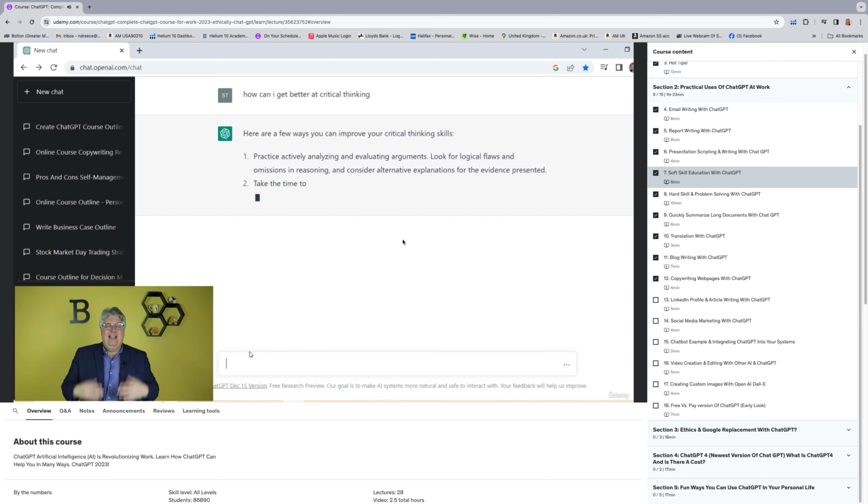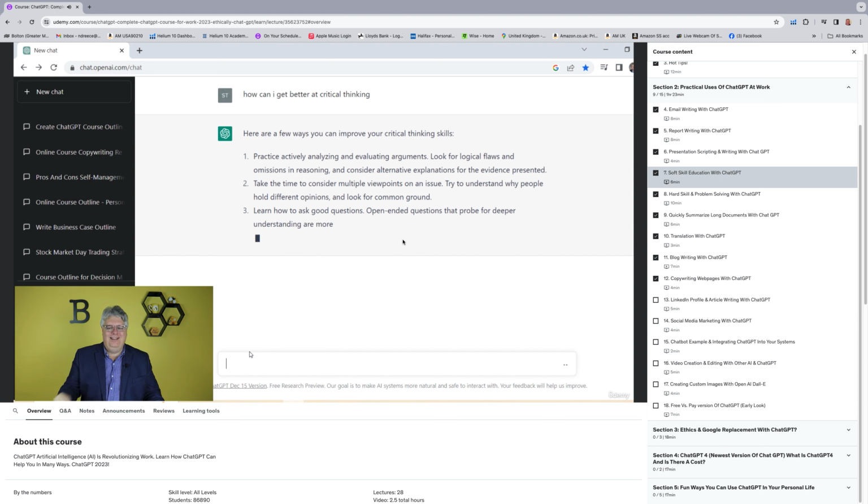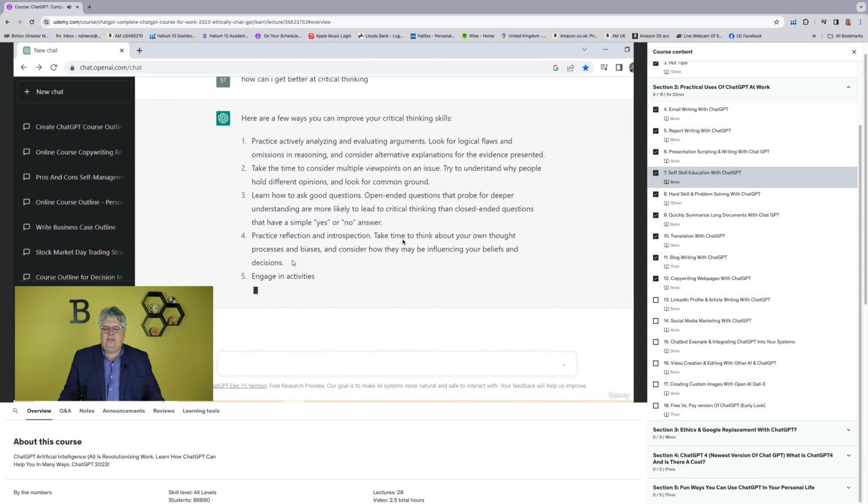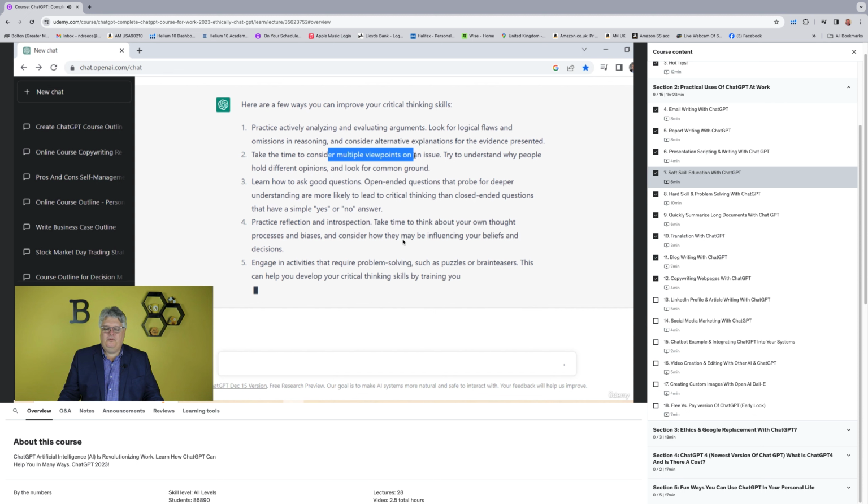I mean, isn't that amazing? If you're not at this point saying, oh my goodness, just keep going because we've got more, it'll be great, right? So then it talks about practical ways you can improve your critical thinking skills. And it gets into things like introspection. Let's say I'm reading this: take the time to consider multiple viewpoints, and all that.